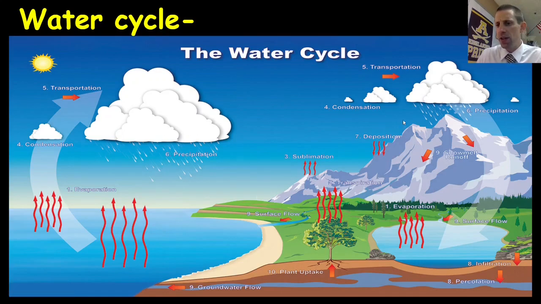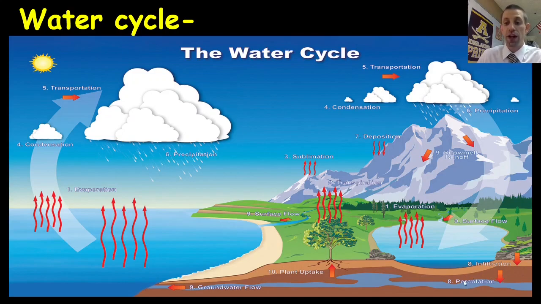Let's say, for example, instead that rain lands on land. A couple things that could happen. If it lands on something like rock, it can run off and then it can run into, again, an open body of water. Process can repeat again. If it lands on soil, it can be taken into the soil. From there, there's a couple places it could go. It could soak down into the groundwater through a process called percolation.